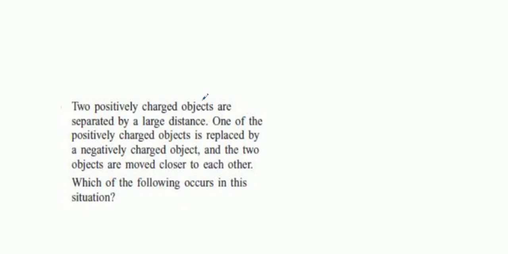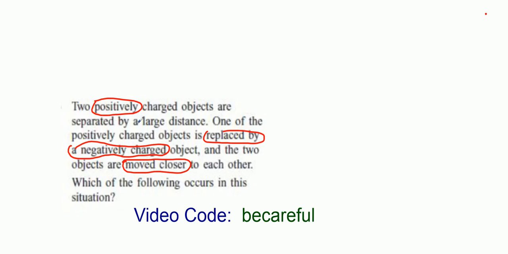See the next one. Two positively charged objects are separated by a large distance. One of the positively charged objects is replaced by a negatively charged object, and the two are moved closer to each other. Here's what I would circle: positively, replaced by a negatively, moved closer. Is that like this? There were two positives, right? Large distance. And then one of them is replaced by a negative. Yeah, it becomes a negative, doesn't it? And they're moved closer like that.